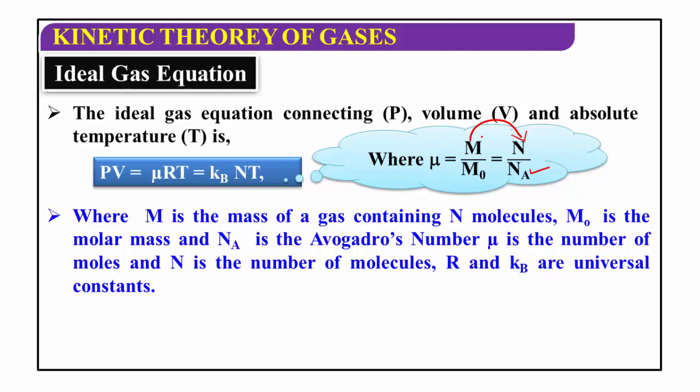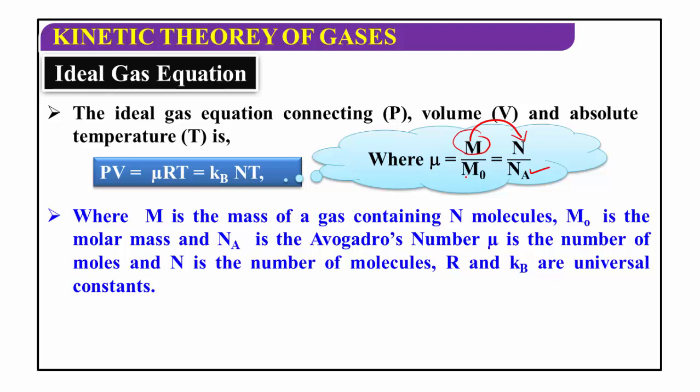This is the actual mass of the gas, and this is the molecular mass. The ratio of actual mass to the molecular mass.